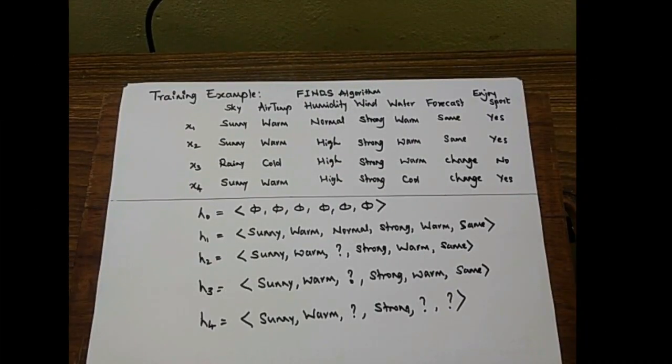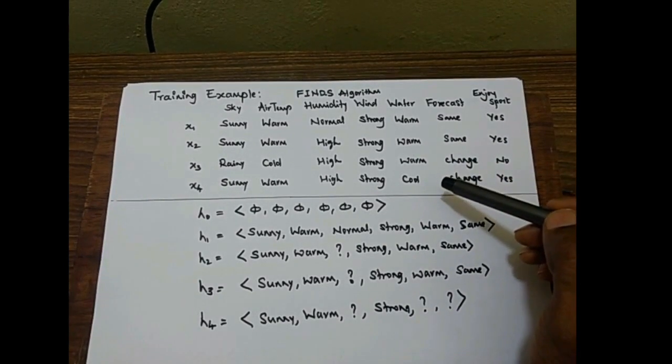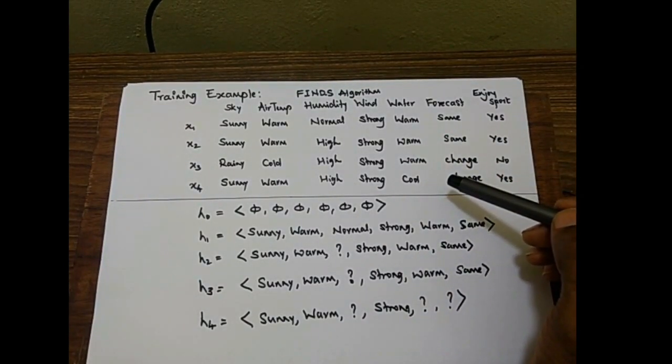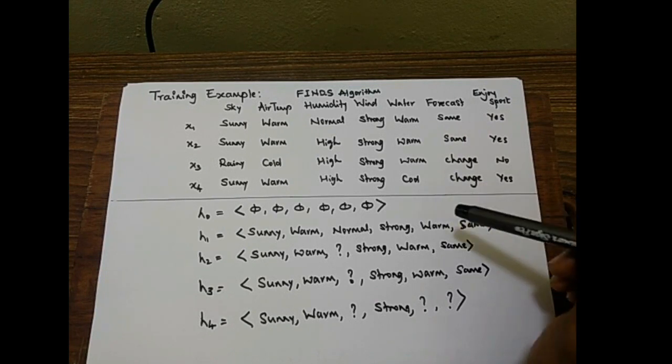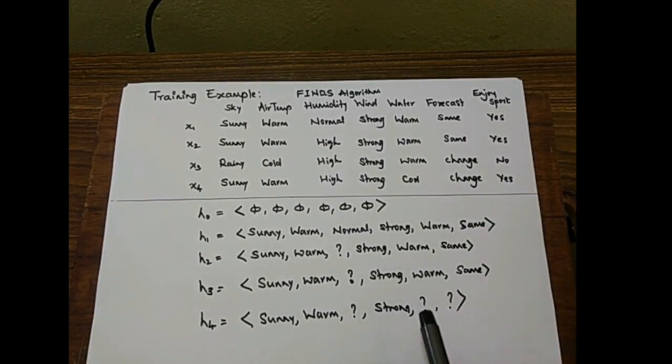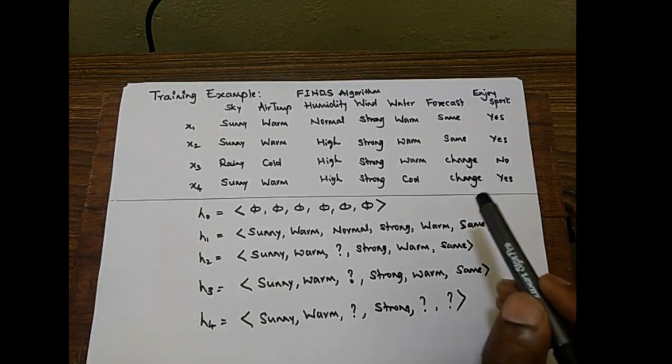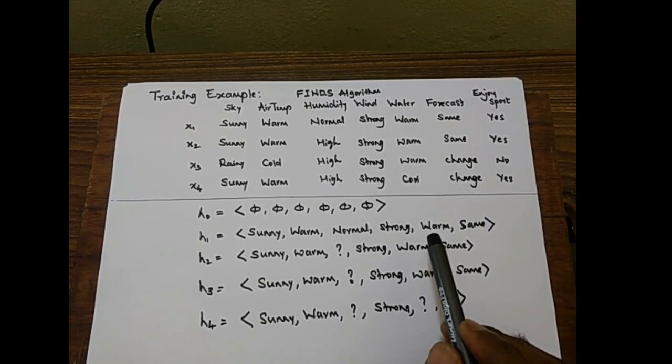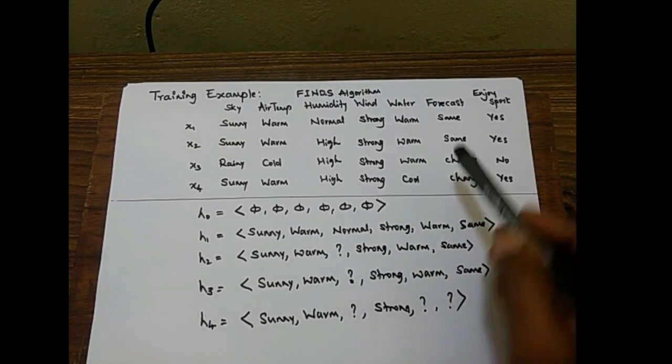The Find-S algorithm will return one single maximally specific hypothesis out of the hypothesis space, but there may exist other hypotheses which will classify the data consistently. If we want to find out more than one hypothesis, what is the method? For that, we need to have the version space. In version space, we have the candidate elimination algorithm which will give us more than one hypothesis. The candidate elimination algorithm will return a set of hypotheses which are consistent with our training examples.